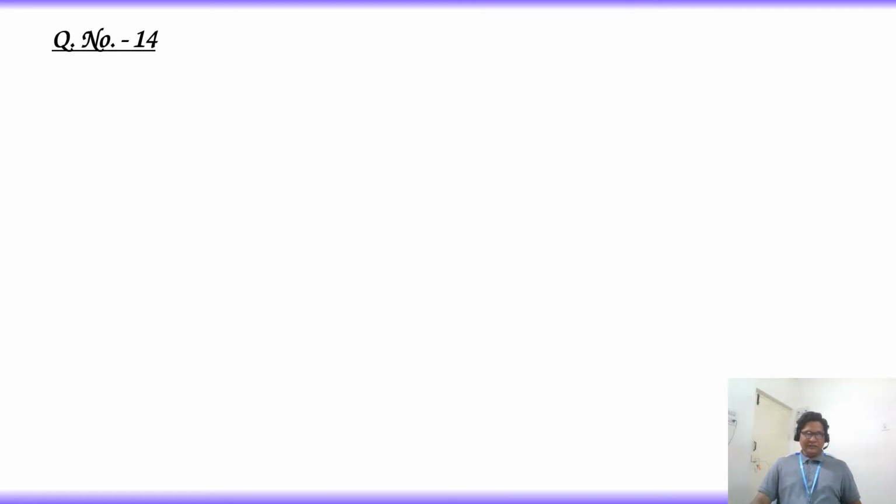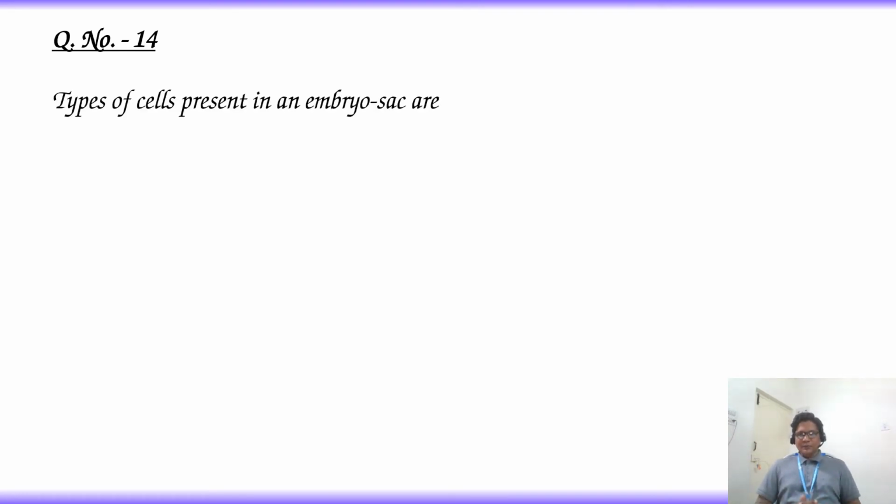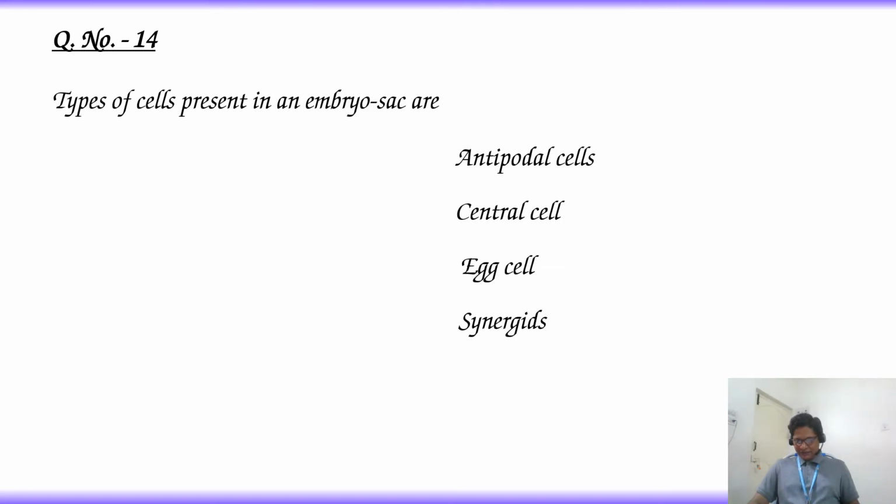Let's see the types of cells present in an embryo sac. Antipodal cells, type 1. Central cell, second type. Egg cell, third type. Synergids, fourth type. That means the embryo sac consists of four types of cells. Hence, the answer is option 3, 4.